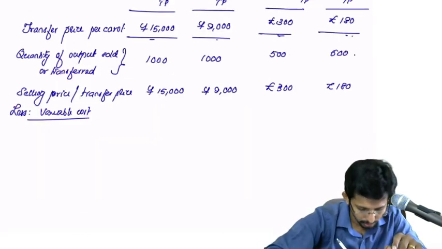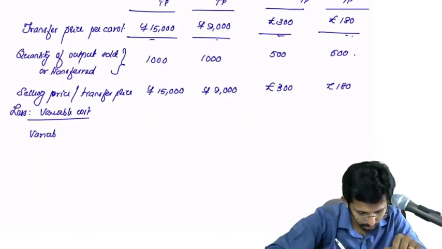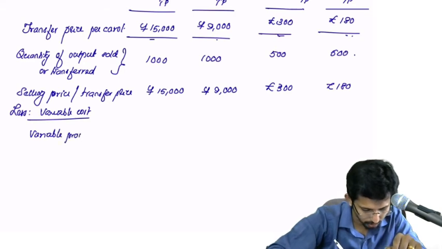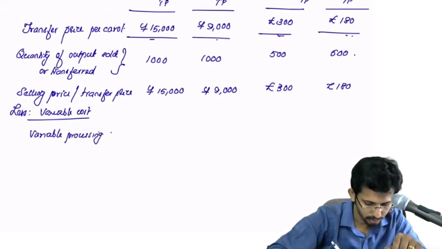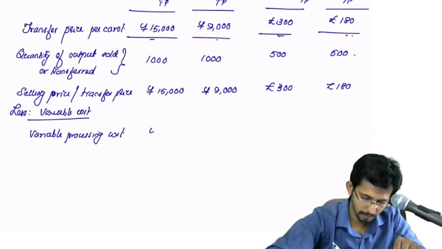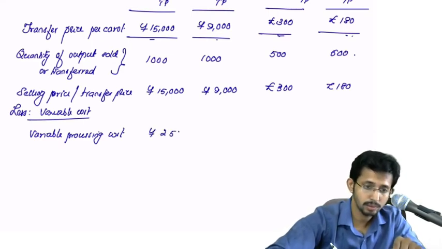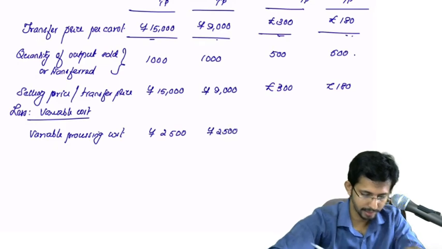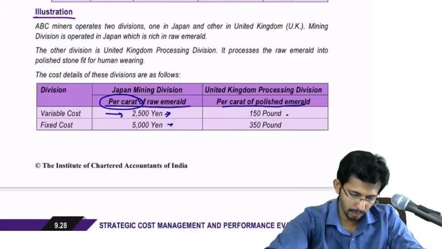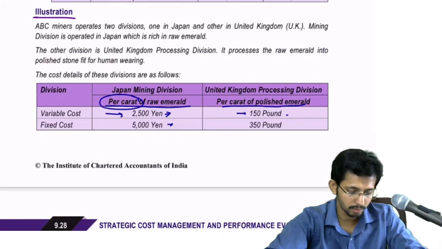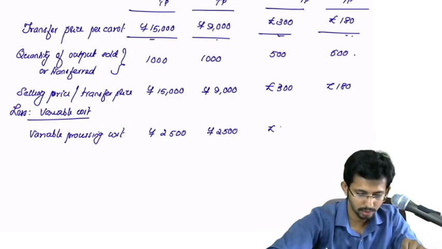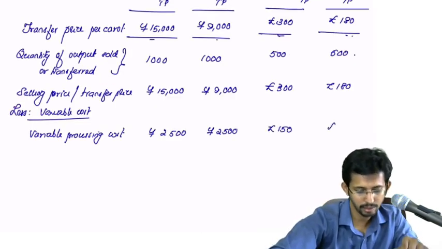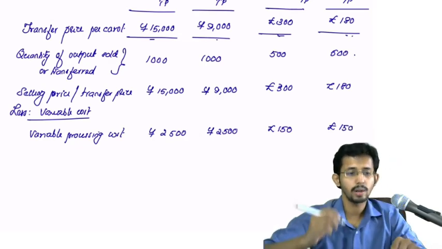So variable processing cost 2500, then 2500. What about the other one? It is 150 pounds. So here 150 and here also 150.